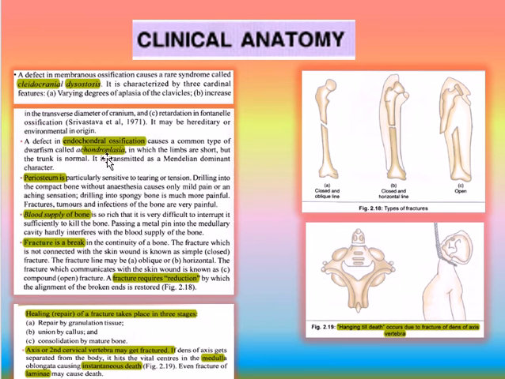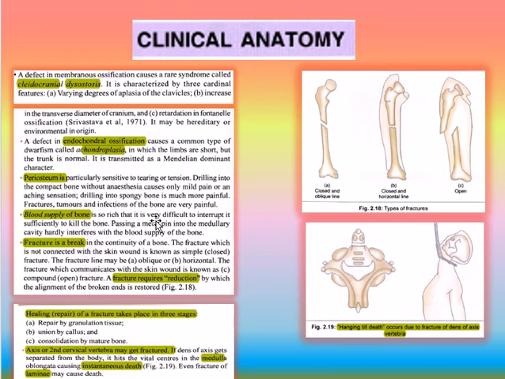A defect in endochondral ossification causes a common type of dwarfism called achondroplasia, in which the limbs are short but the trunk is normal. It is transmitted as a Mendelian dominant character. Periosteum is particularly sensitive to tearing or tension. Drilling into the compact bone without anesthesia causes only mild pain or an itching sensation. Drilling into spongy bone is much more painful. Fractures, tumors and infection of the bone are very painful.